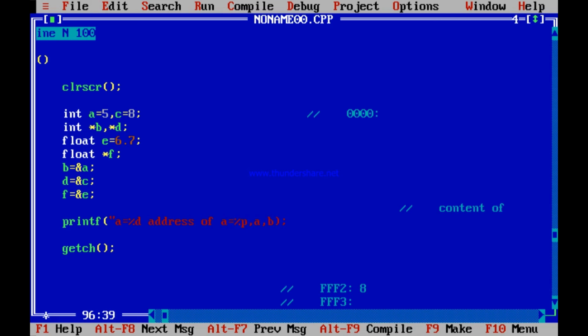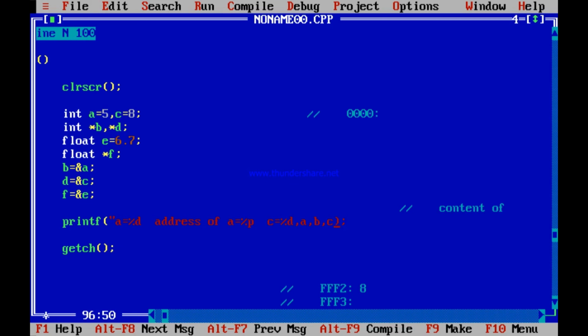I have printed B. I am trying to print A equal to %D A, that is A equal to value of A. Address of A is equal to %P replaced by B. So address of A I am printing. Next I will print, I have printed A and address of A. Let me print C. C equal to %D, so that %D is replaced by the value of C.